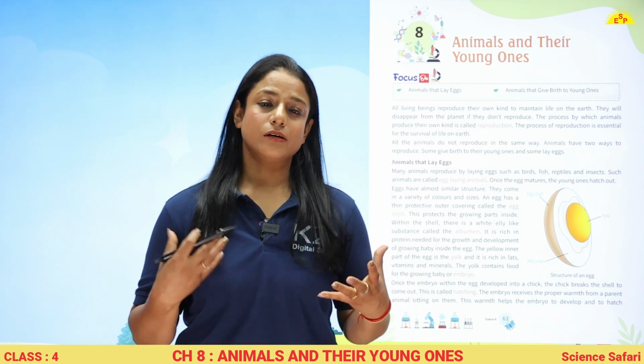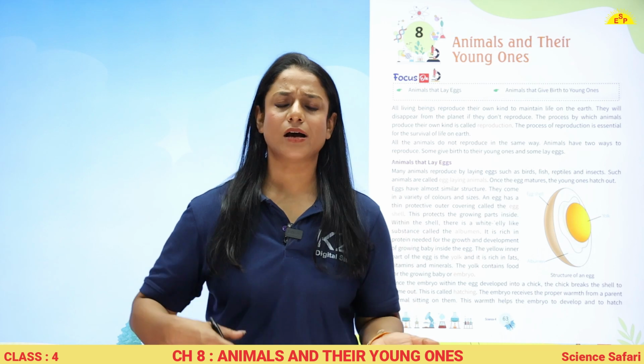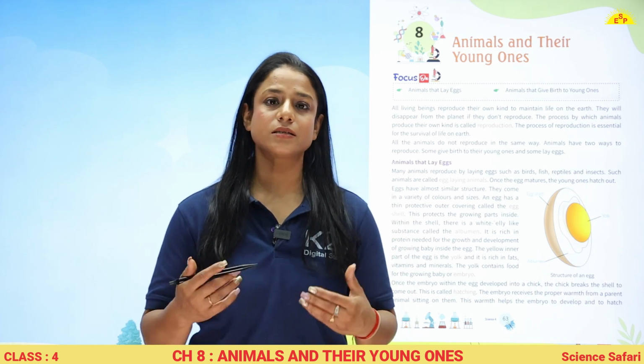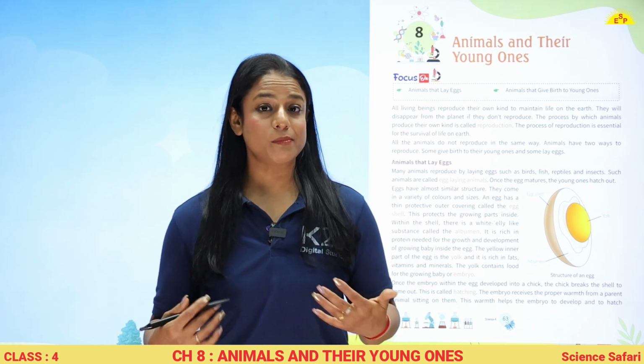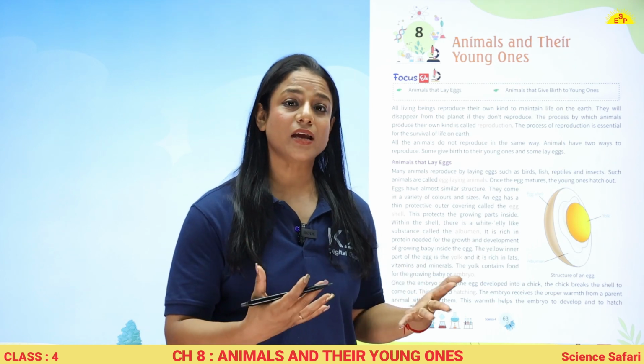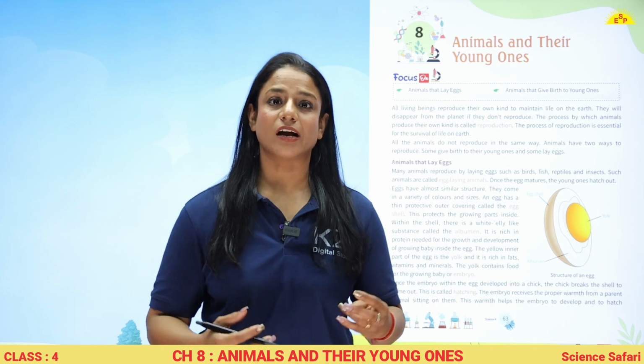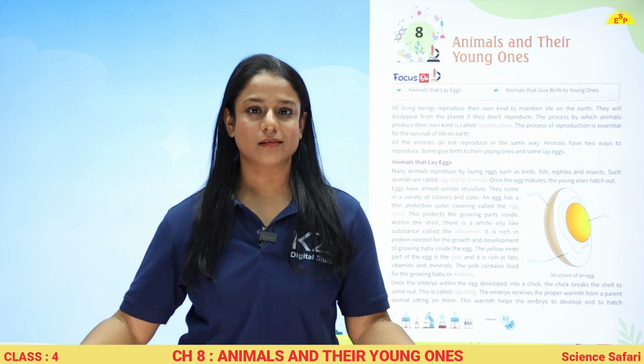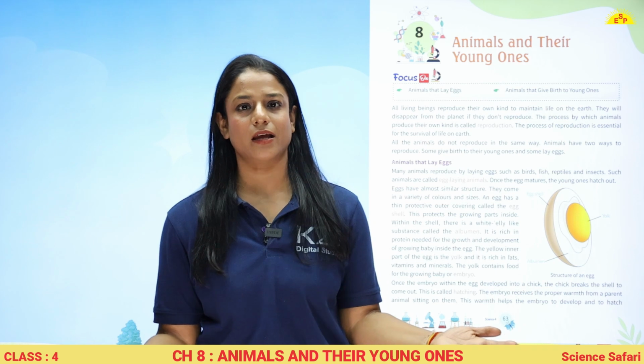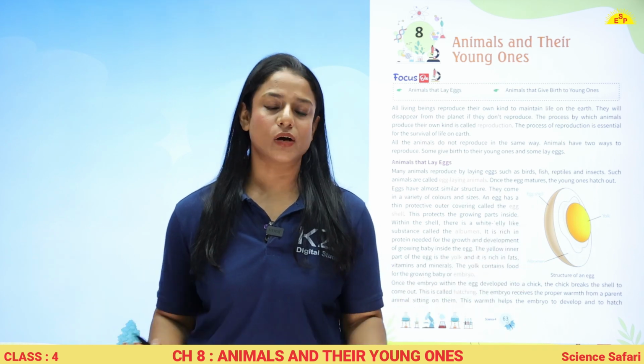So every living being, whether it's plants or humans or animals, they reproduce. What do you mean by reproduce? They make more of their own kind to maintain life on earth. If they do not create more creatures like themselves, life will end on earth.